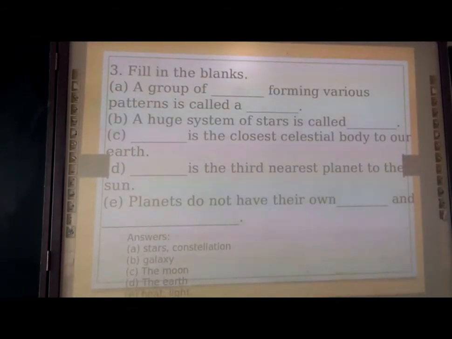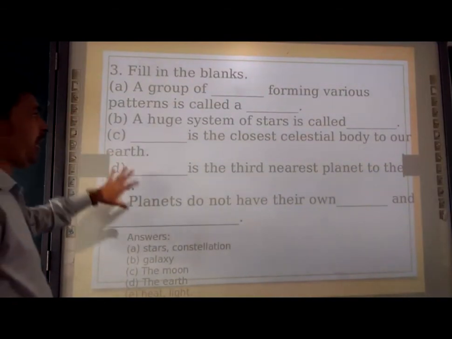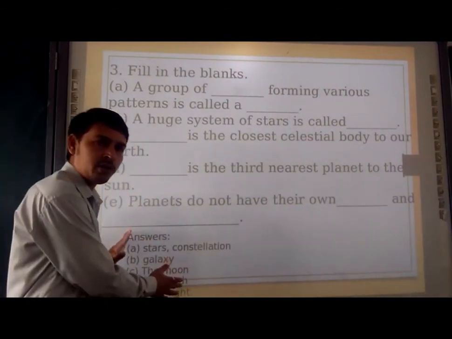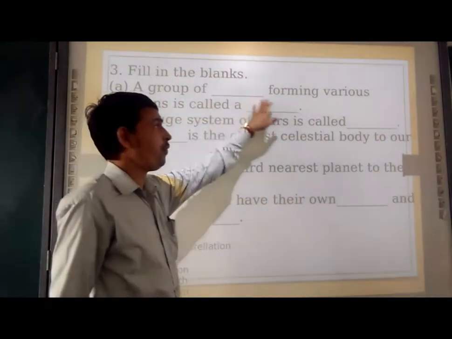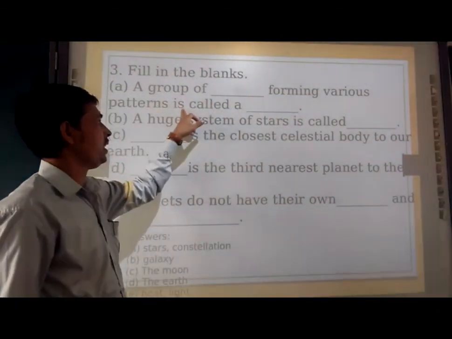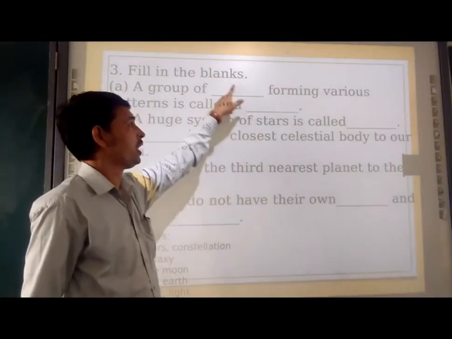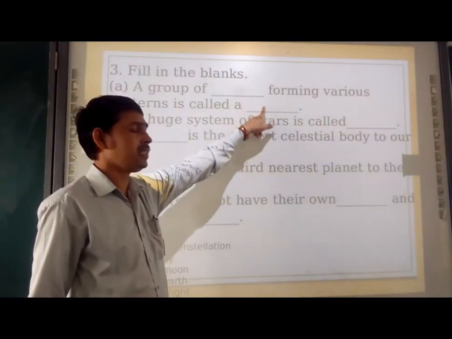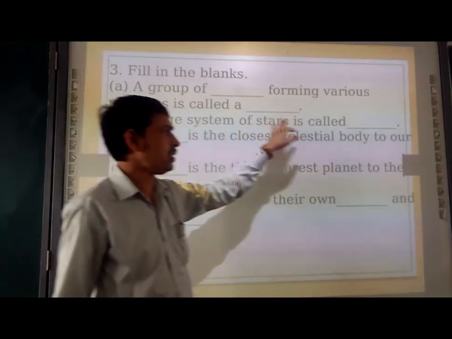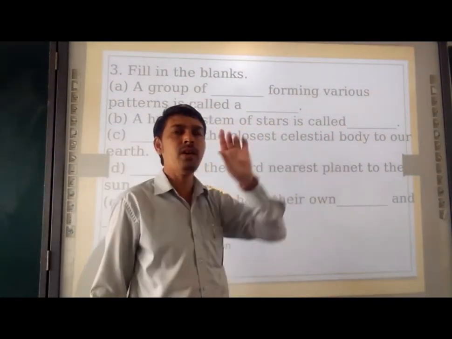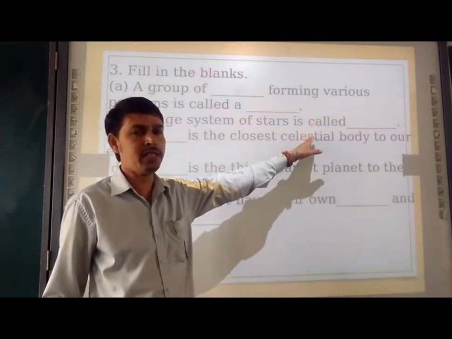Next, after this fill in the blanks, once again I am repeating in case it is not visible to you. A group of stars forming various patterns is called constellation. So here the answer is star, here the answer is constellation. Okay. Then a huge system of stars is called galaxy. The word is given in the textbook itself.